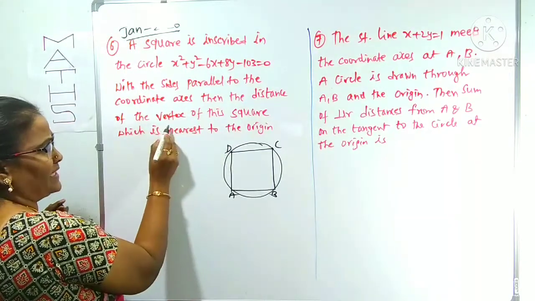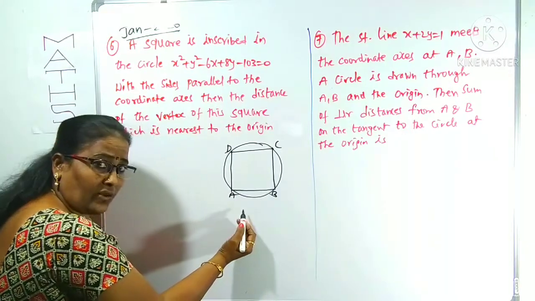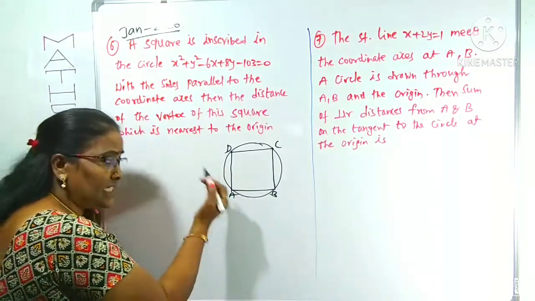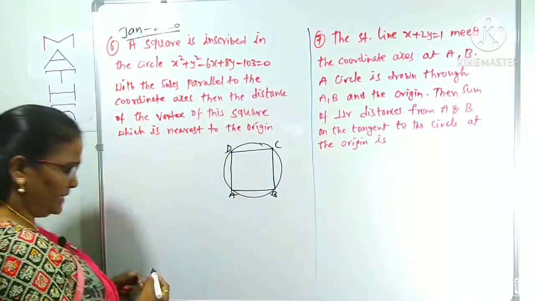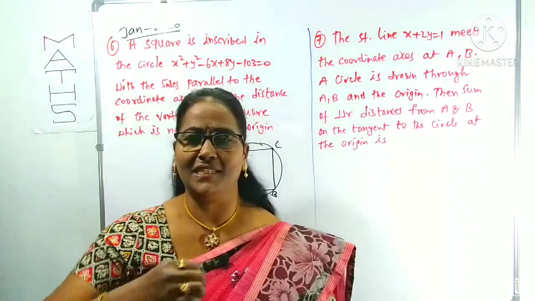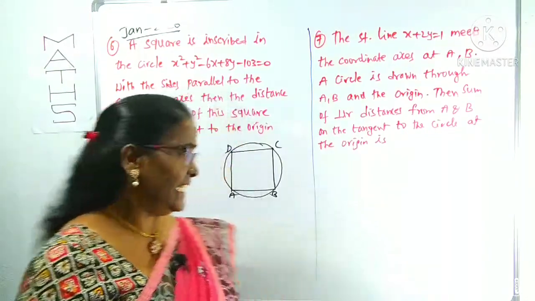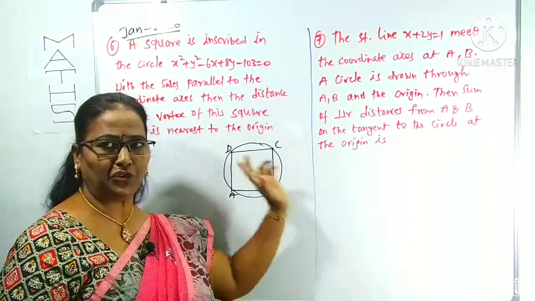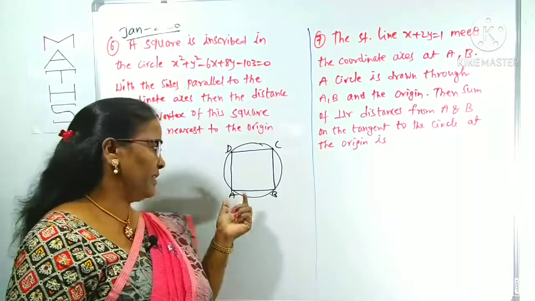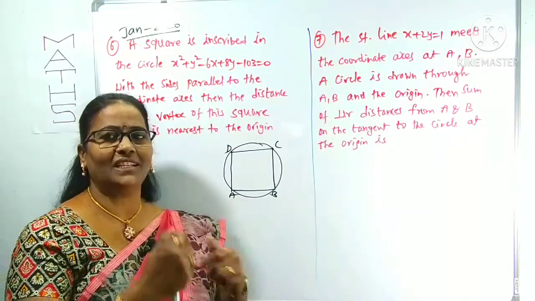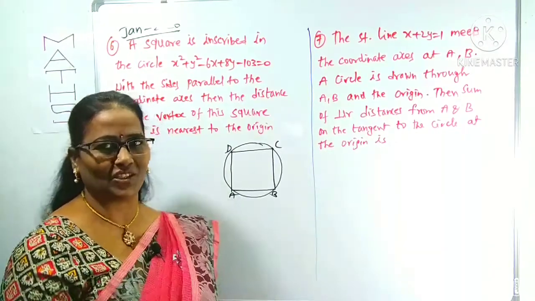Then the distance of the vertex of the square, how many vertices will there be? You know clearly a square has 4 vertices. The vertex which is nearest to the origin means the least distance from the origin to the vertex. That distance we have to find out. Which vertex, we don't know. We have to find the 4 vertices and find the distance from the origin to each, and take the least, the minimum. That is what you are doing.